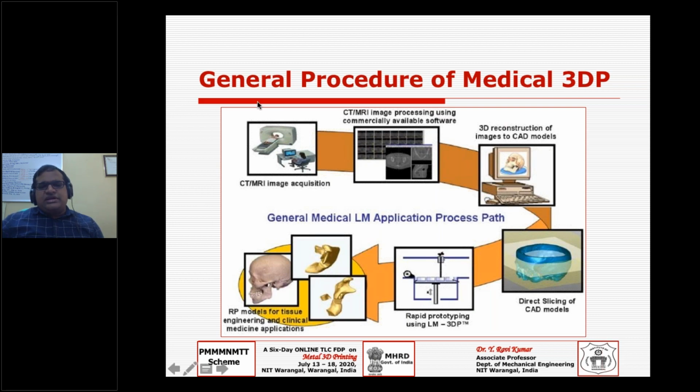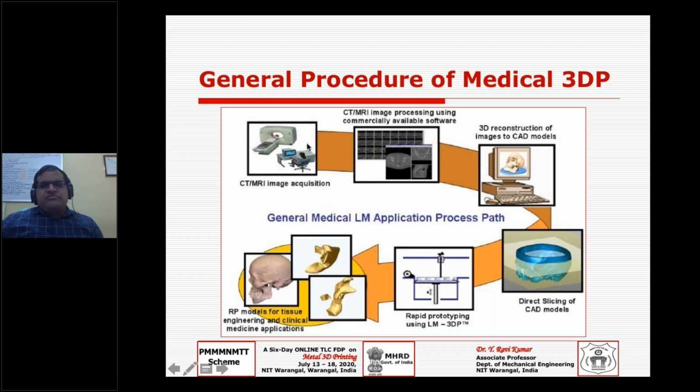Once you save your data, derived from any one of the scanning systems, in the scanning domain itself as .dicom, you import those .dicom images into any one of your medical image processing softwares. Mimics is the proprietary software, and you have Slicer 3D. You have plenty of open source softwares also to perform this job. So you need some medical image processing software to process this data.